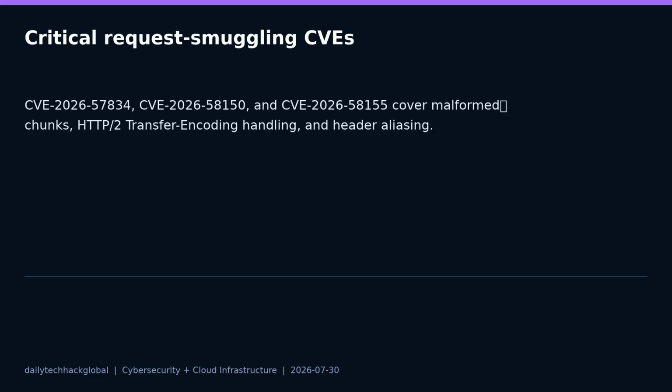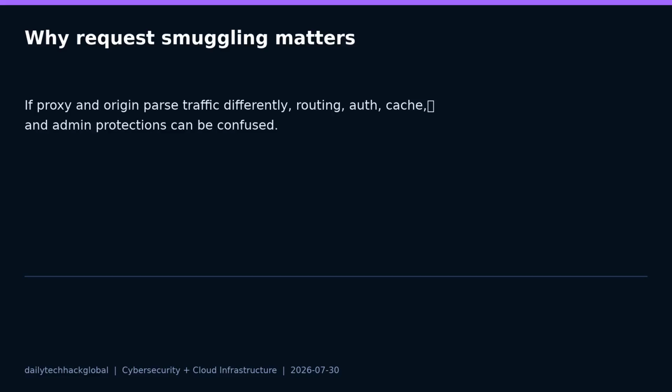CVE-2026-58155 is listed as critical as well, with overlong header names that may lead to header aliasing, request smuggling, and policy bypass. These are not stories about one exotic endpoint. They are about the boundary where clients, proxies, and origins have to agree on what a request actually means.